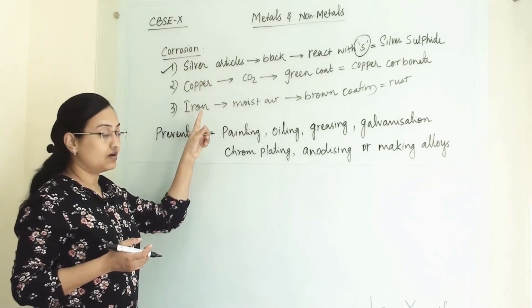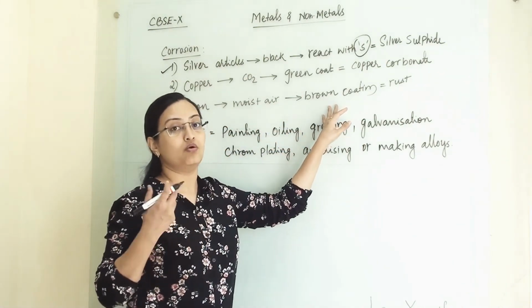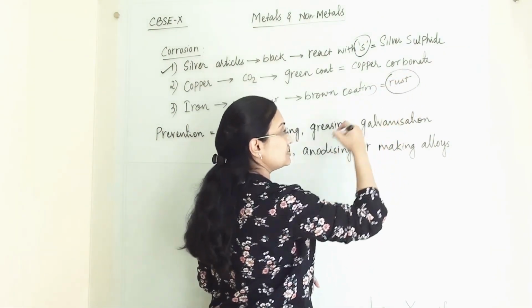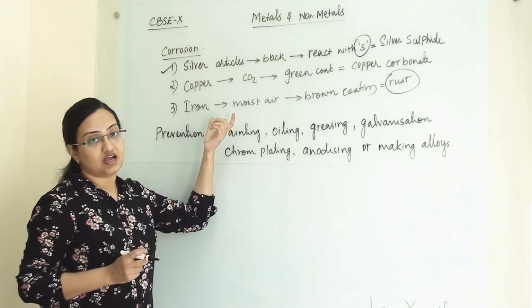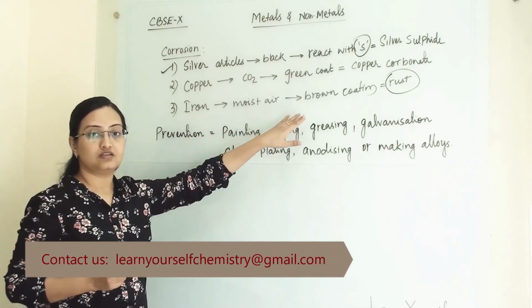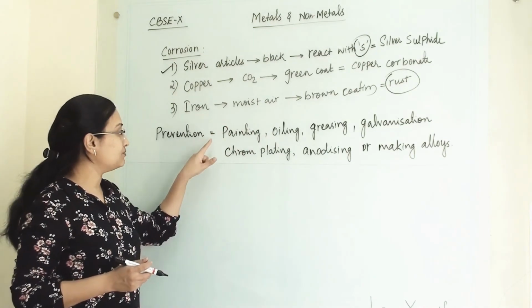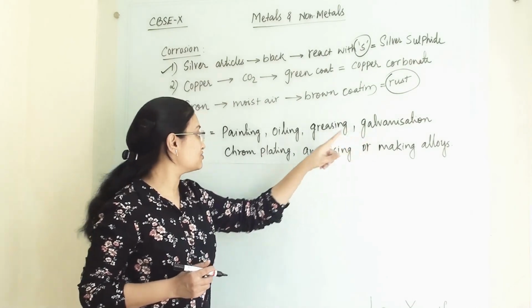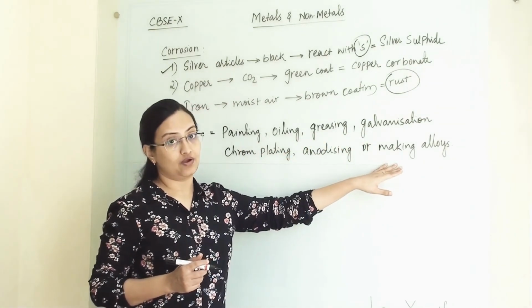When iron comes in contact with moist air, we can see a brown coating on the iron, and we term this rusting. So rusting is corrosion of iron, and this compound is iron oxide. This is termed iron's corrosion. Now how can we prevent it? We can prevent it by painting, oiling, greasing, galvanization, chrome plating, anodizing, or making alloys.